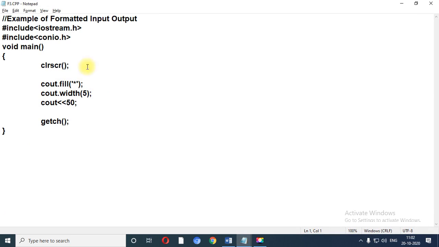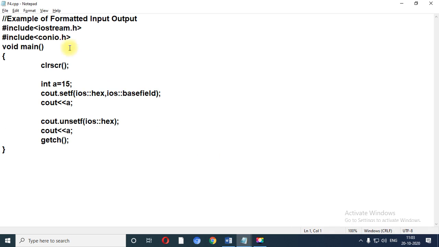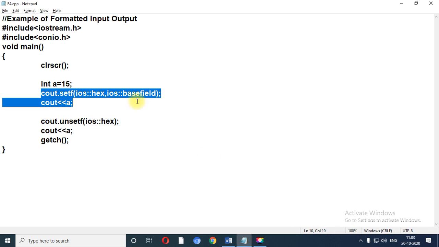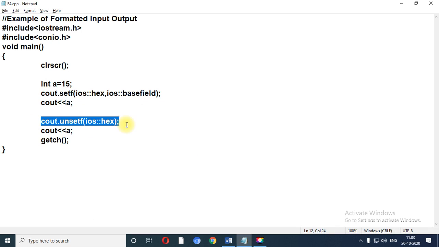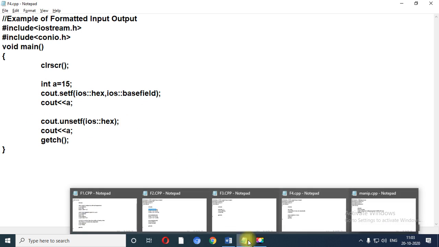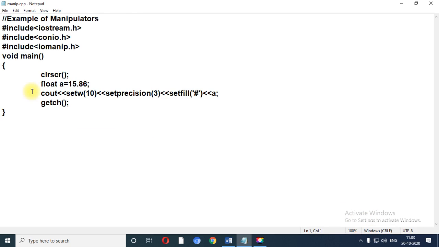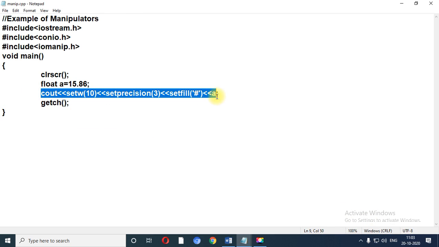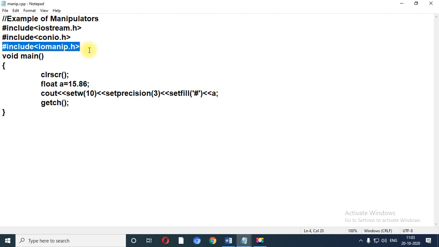The third program is about cout.fill. You need to write the output for all the programs. Next is formatted I/O, setf and unsetf. And the last program is related to the manipulators, setw, setprecision and setfill. And don't forget to put the header file over here, that is iomanip.h.